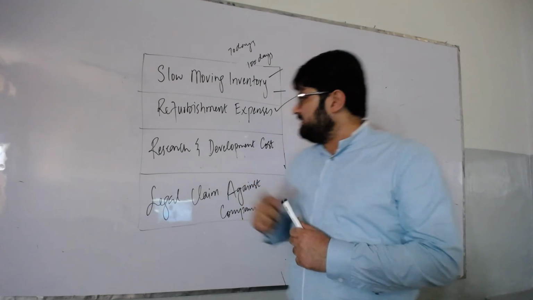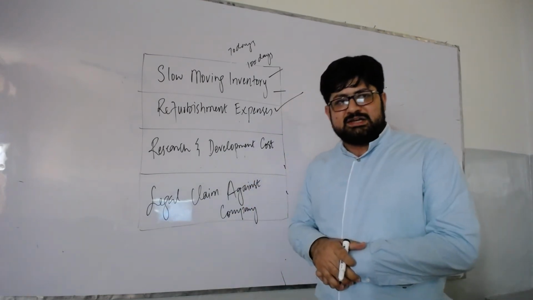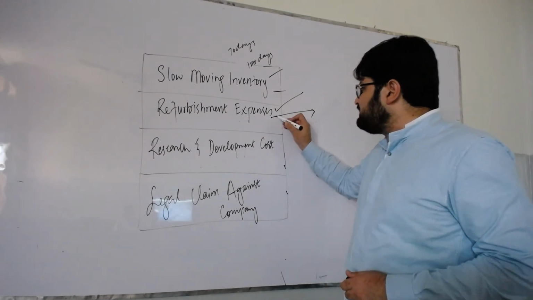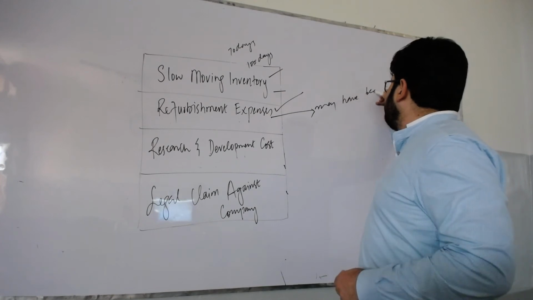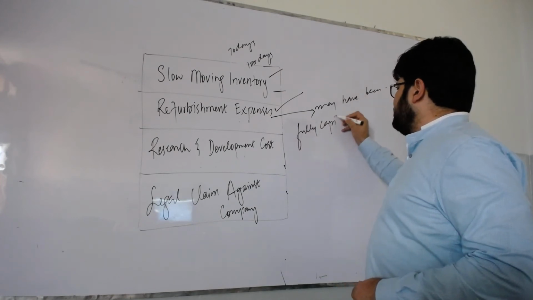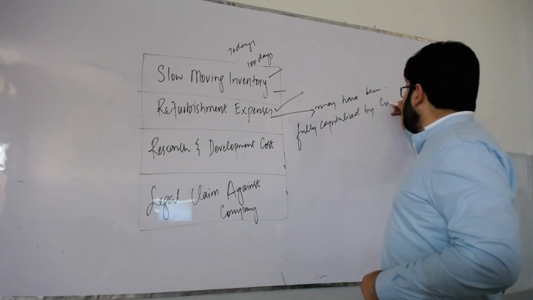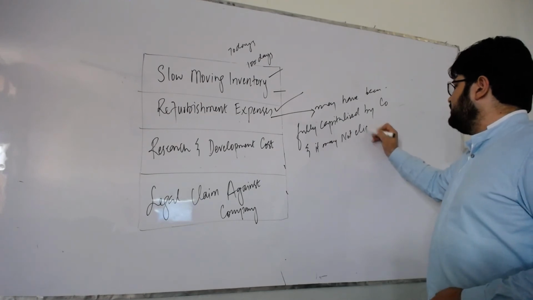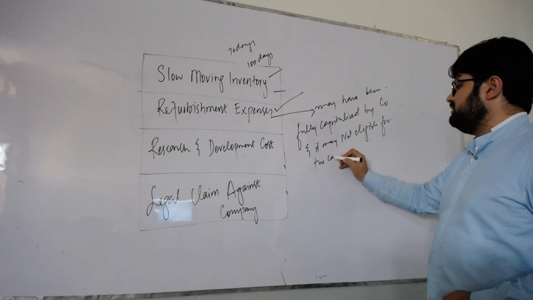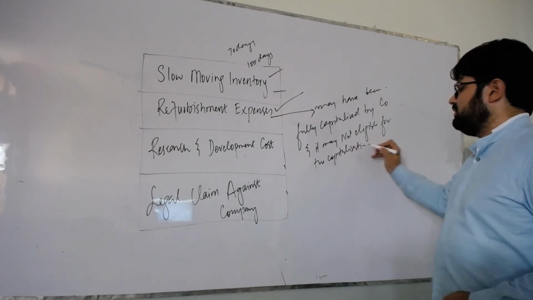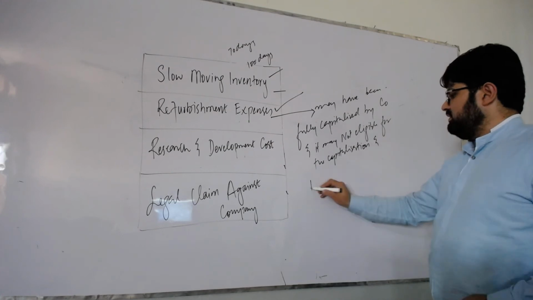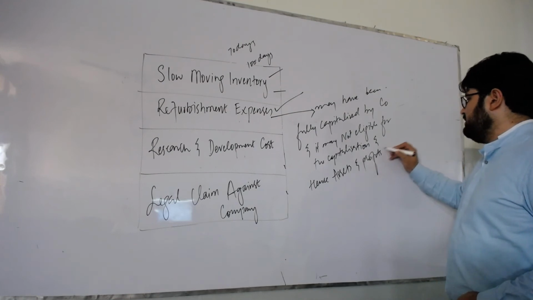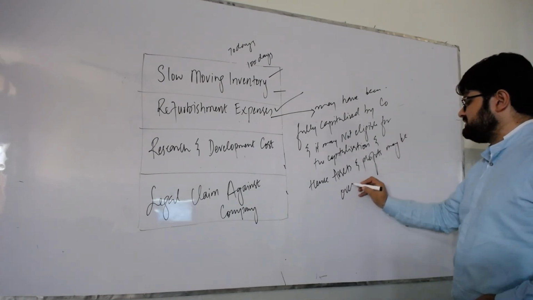What is the audit risk? Again, risk of misstatement in the financial statements. You have to relate it to the fact that this refurbishment cost may have been fully capitalized by the company and it may not be eligible for capitalization, and hence assets and profits may be overstated.